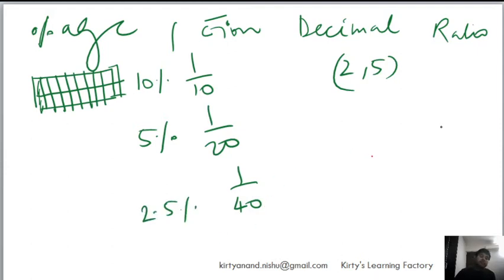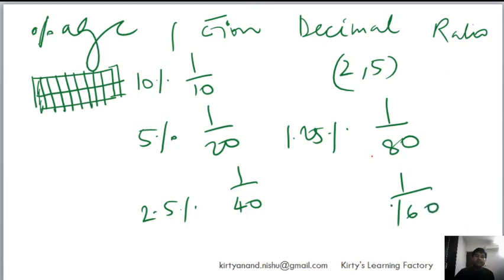Now let me go one more round. 1 by 80. So this will become 1.25%. Let me go one more round. 1 by 160. Now this will become half of that, so this will become 0.625%.